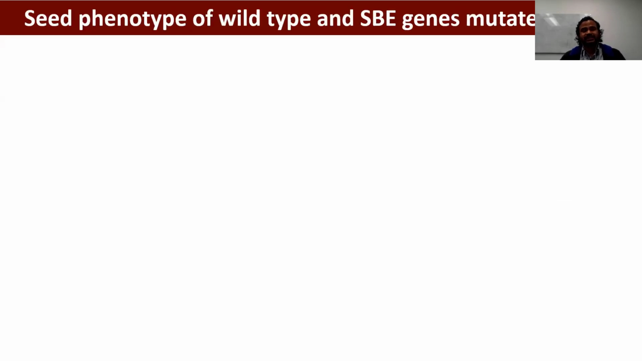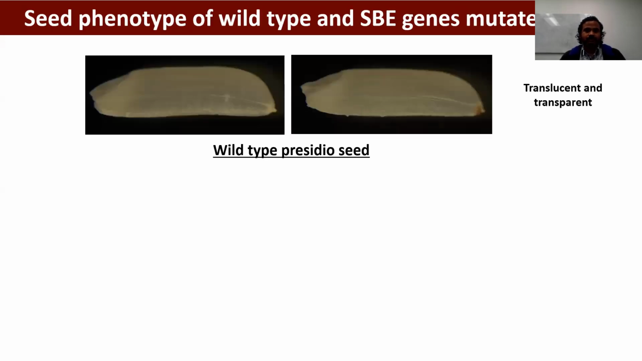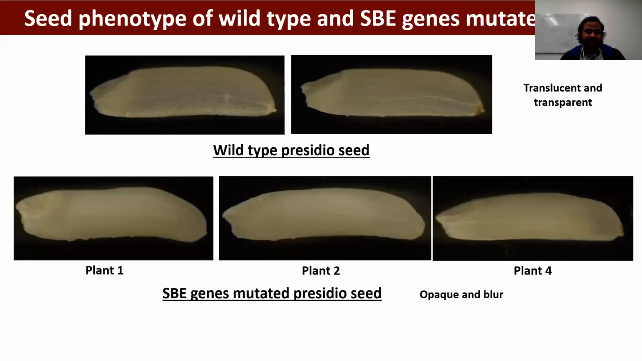Then we checked the seed phenotype of wild type and both our mutated lines. When we checked the wild type seed under the light microscope, it looks clear and transparent in structure. But when we checked our mutant seed, we found the seeds look opaque and blurry. So we assume that maybe due to the mutation, it looks like this.